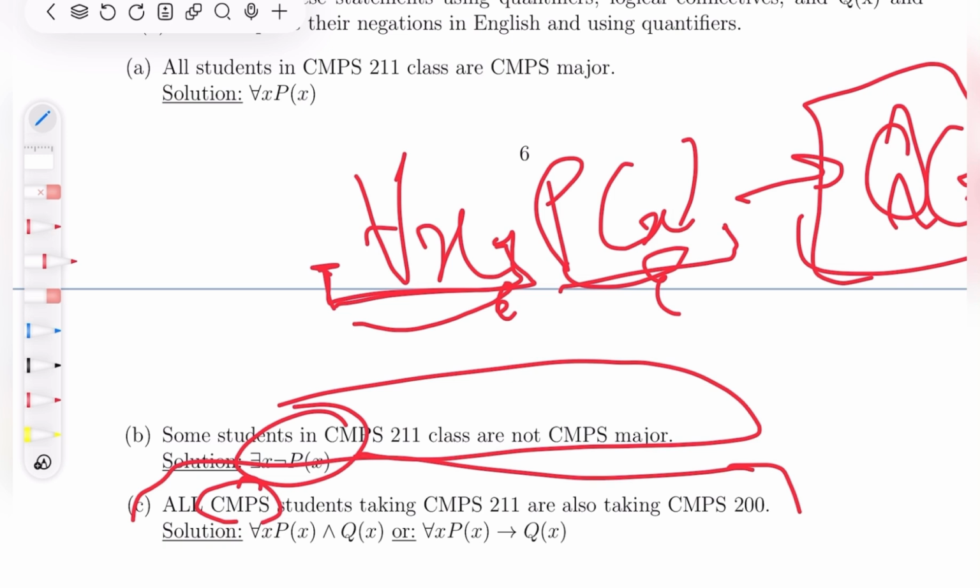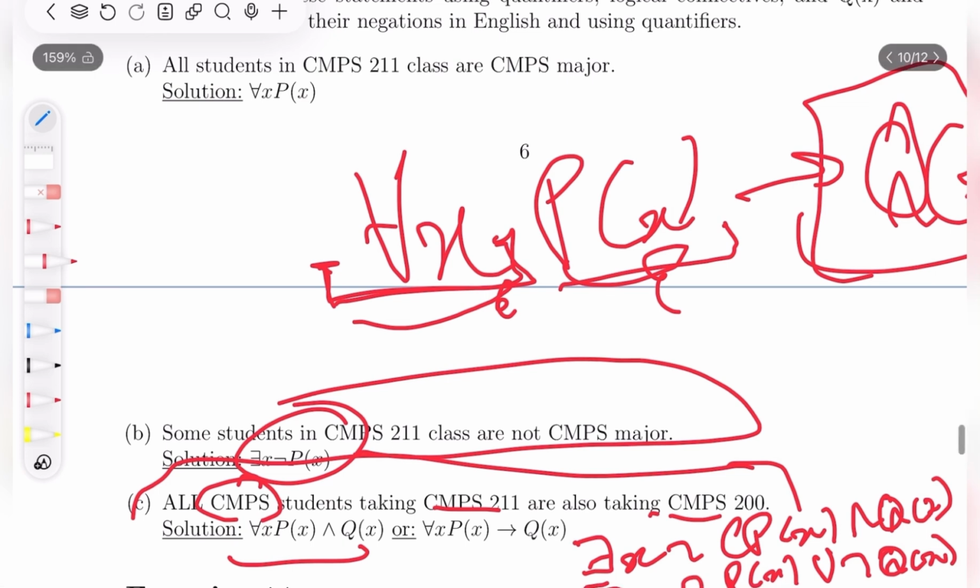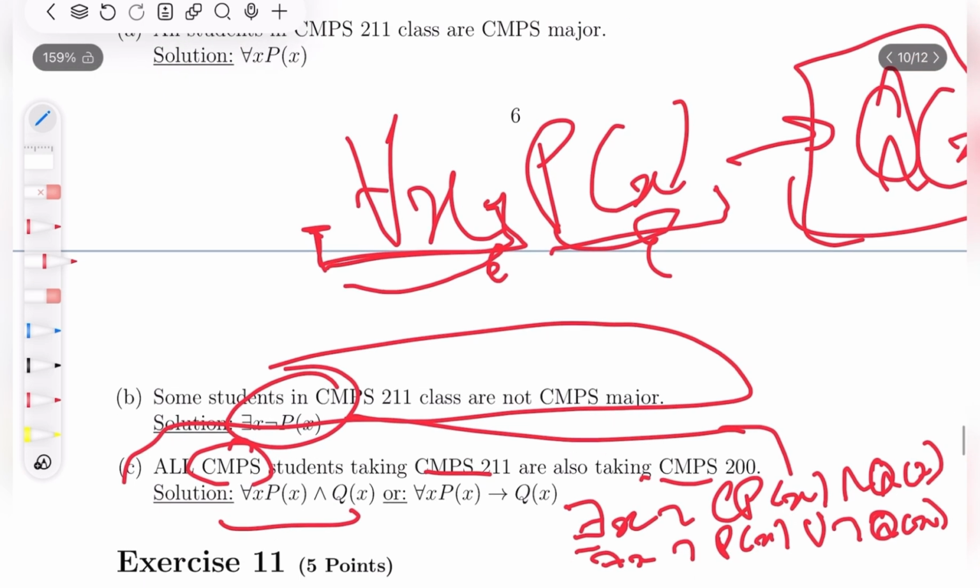Because if I would negate this, then what would I get? I get that for some x, not P of x and Q of x. So it's not P of x or not Q of x. So it's someone in the CMPS 211 that is not taking. Okay. So what does this basically mean? This basically means that someone in the CMPS 11 class is either not a CMPS major or not taking.